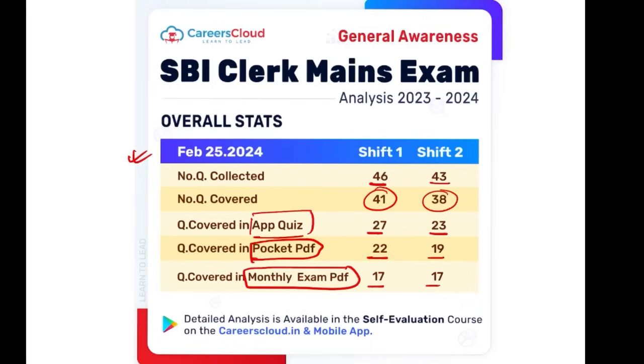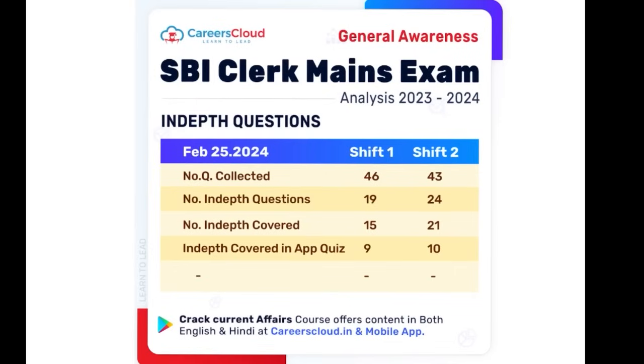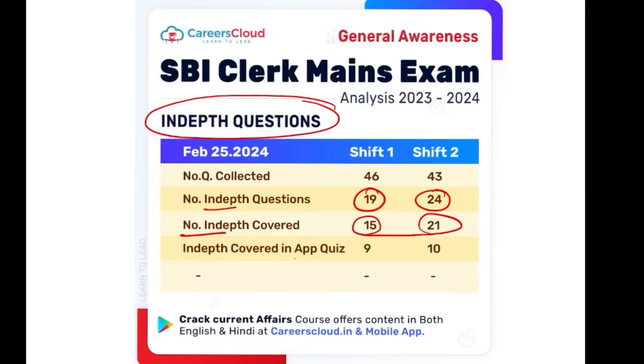So that is the reason I say that we are the one-stop solution for general awareness and current affairs that helps you in your preparation. For the in-depth questions, 19 and 24 questions were covered respectively, and the number of in-depth covers were 15 and 21 respectively. Then the total covered in our application were 9 and 10.